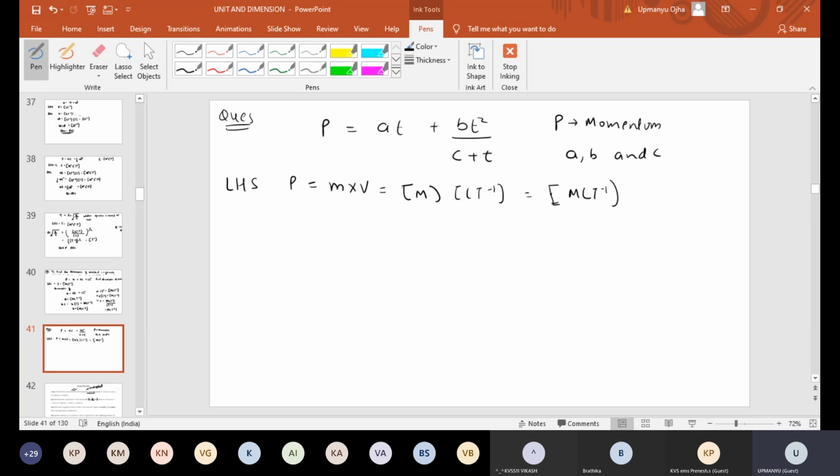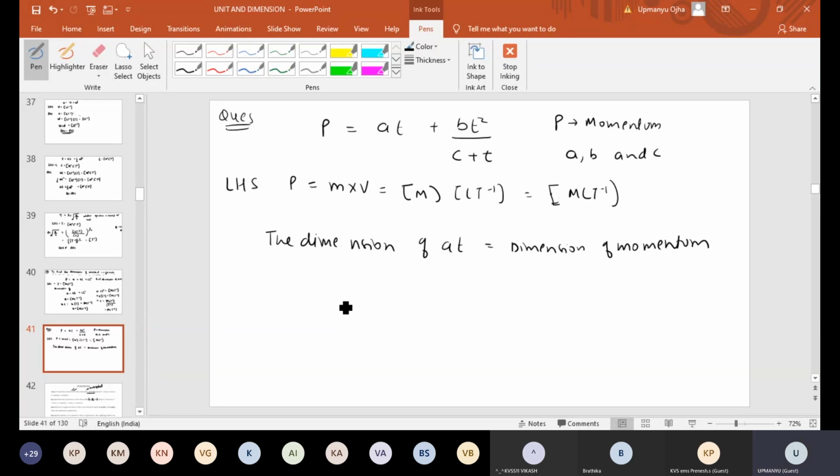Okay, so LHS dimension formula we know. Now you tell me one thing. Dimension of AT should be equal to momentum, and dimension of this whole quantity should be equal to momentum. Only if the dimension of AT is momentum and the dimension of BT square by C plus T is also momentum can we get momentum at the left hand side. So the dimension of AT should be equal to the dimension of momentum.